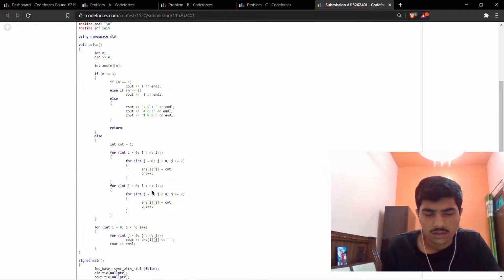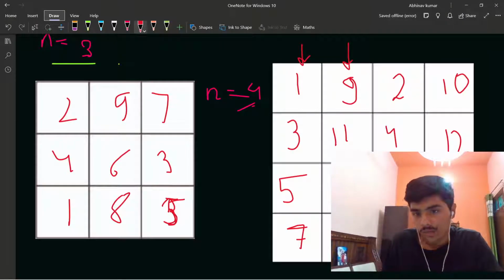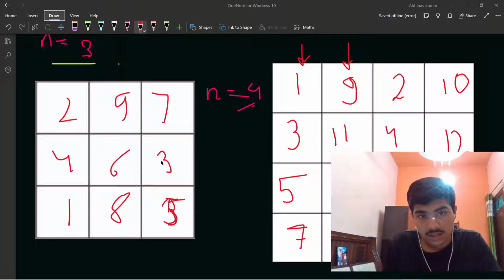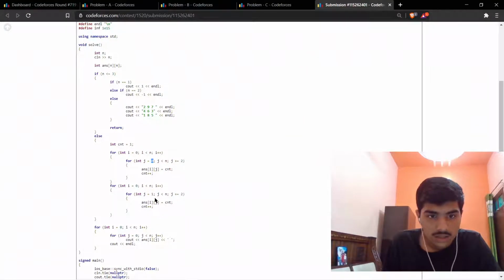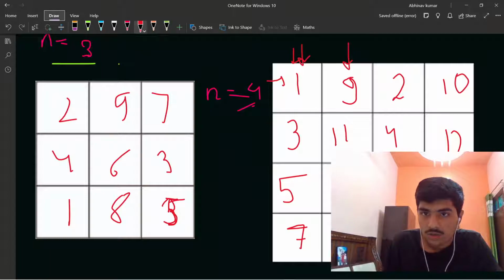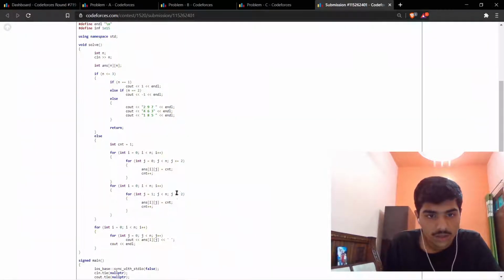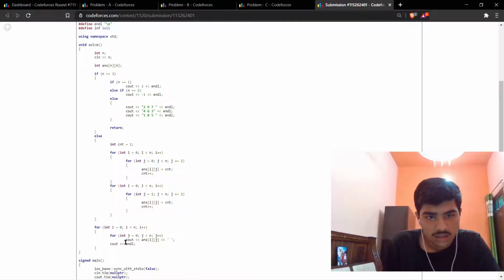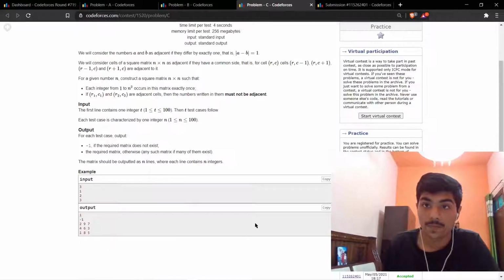Then when it reaches 8, it cannot go more in this loop, so we will run a loop again, but this time z is equal to 1 instead of 0, because we need to start from here. We increment by 2 and increase the count as well. At the last we print our array, basically the matrix of n into n size.